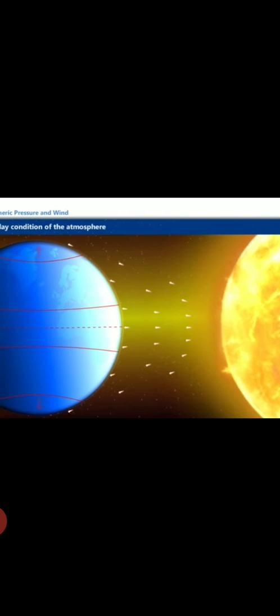That's why the area near the equator is quite hot, and the area near the pole is quite cold. That's why we find a lot of ice in the polar areas, the North Pole and South Pole. Areas near the equator have a hot climate, and the polar areas are covered with ice.